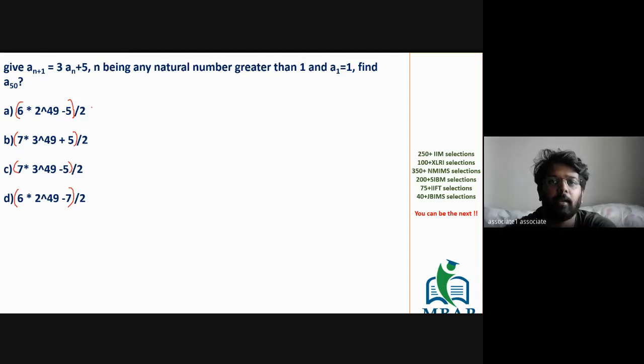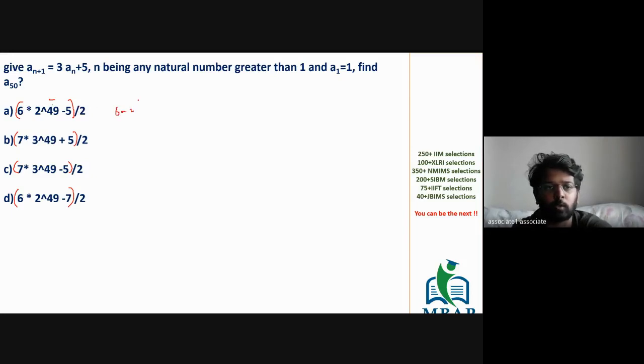A1 has been given to you as 1 and the question is about A50. The logic is changing the exponent. I'm not even concerned with the value of A2, A3. I'll just probe the options with A1 to be 1. For A1, all the options will change.